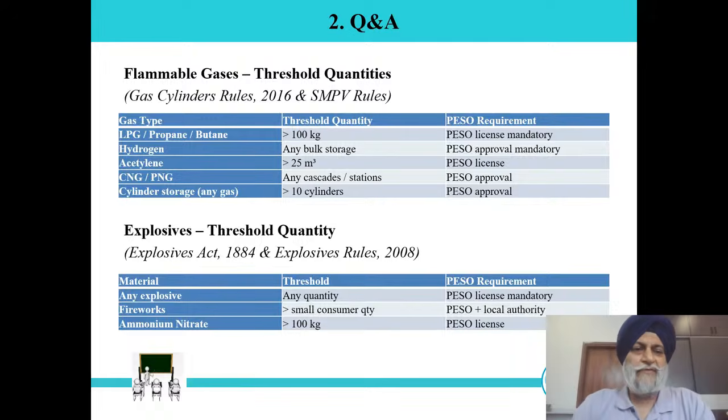There are different types of gases like LPG, propane, butane. The threshold quantity is 100 kg. If you store more than 100 kg at any single location, or within a single boundary, a vessel license is mandatory.